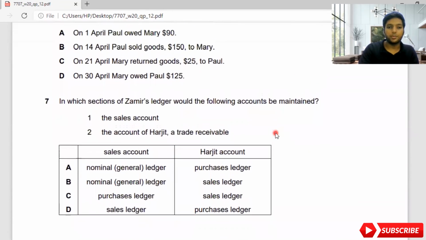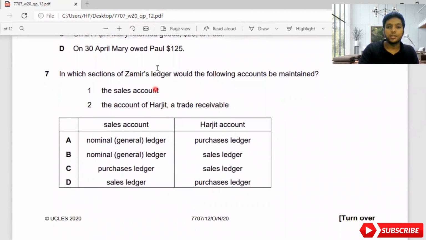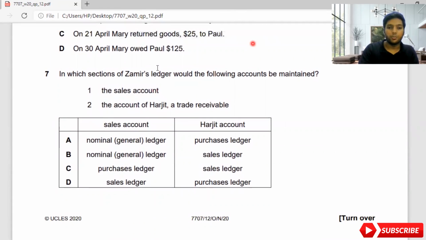Moving on to the seventh part. In which sections of Zamir's ledger will the following accounts be maintained? Okay, they are saying that number one, it's the sales account. Number two, the account of Harjit, a trade receivable.